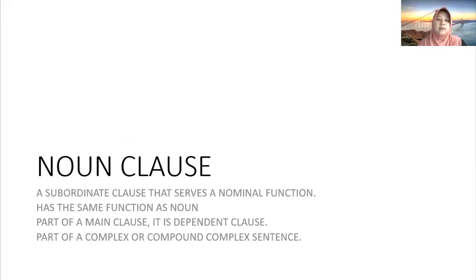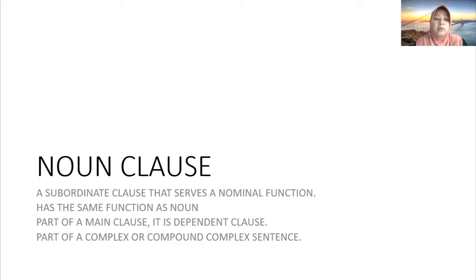Okay, let's see what is a noun clause. Noun clause is a subordinate clause that serves a nominal function. Noun clause has the same function as noun. A noun clause is part of a main clause. It is a dependent clause.